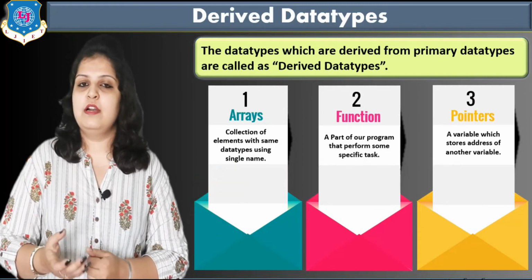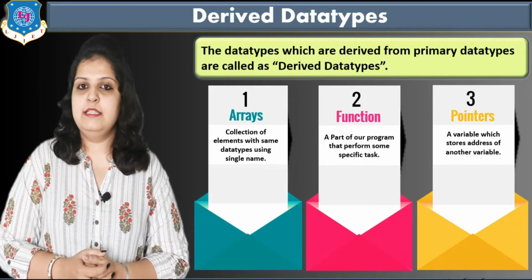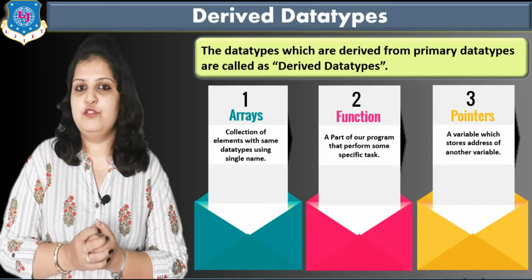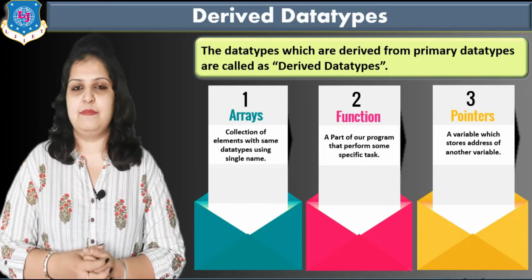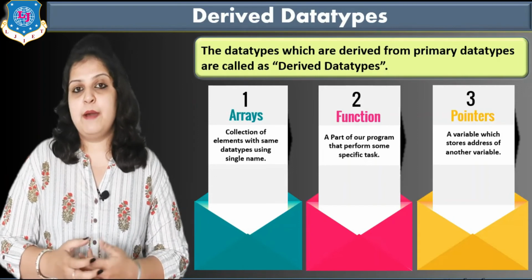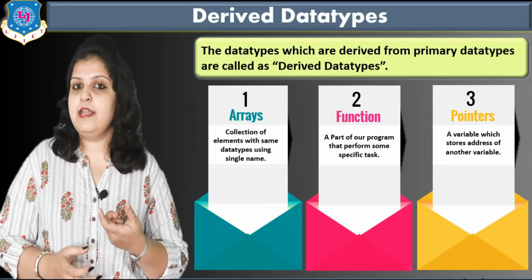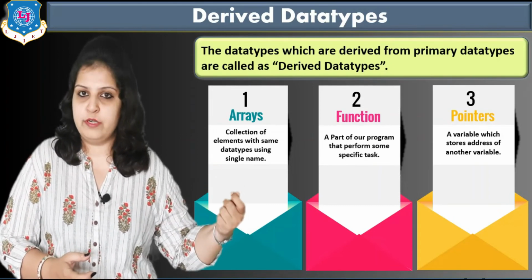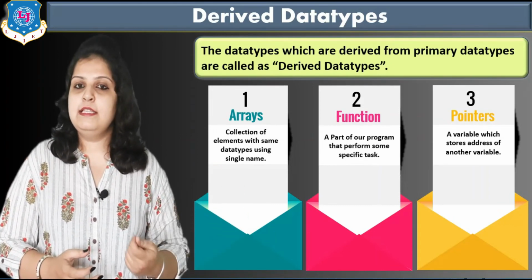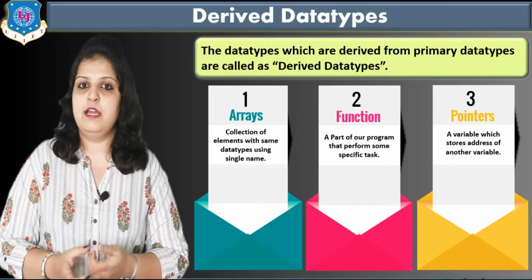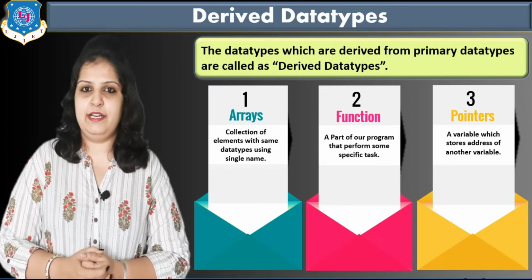So first of all, what is an array? Array is one variable in which we can store multiple values together of the same data type. So this is an example of a derived data type. How? Because for declaring an array you have to use integer, character or float, and these integer, character and float are nothing but primary data types.